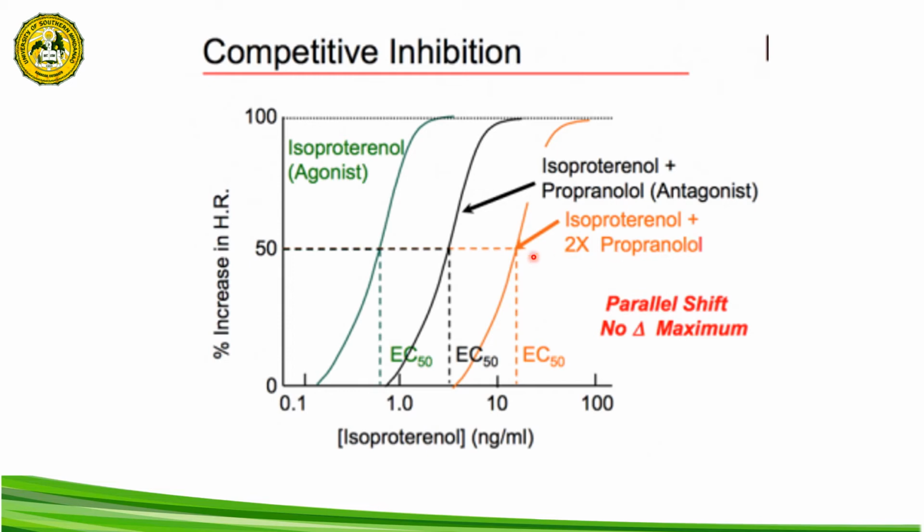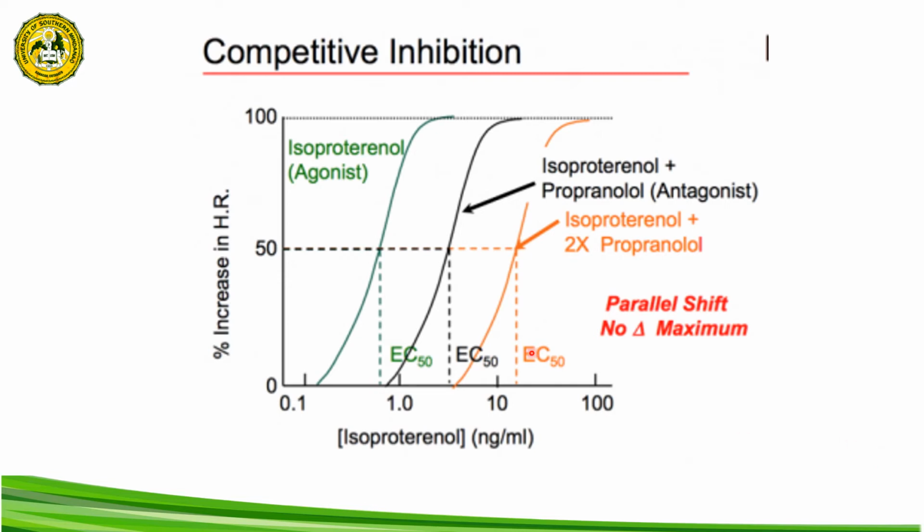The curve is further shifted to the right, meaning that there is an increase in the dose of the agonist drug isoproterenol needed in order to achieve the same EC50 and the same amount of Emax. So the bottom line here is